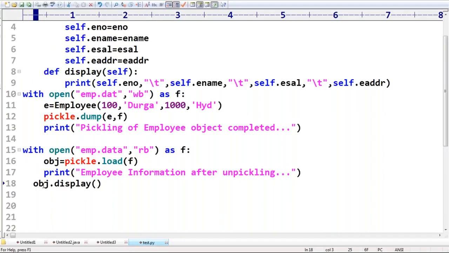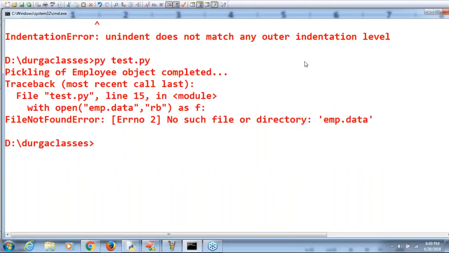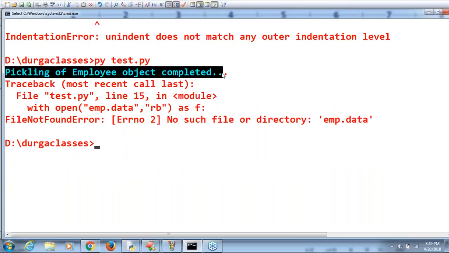Why should it not raise an error? Can you please observe pickling employee object completed? No problem at all. Pickling employee object completed successfully.